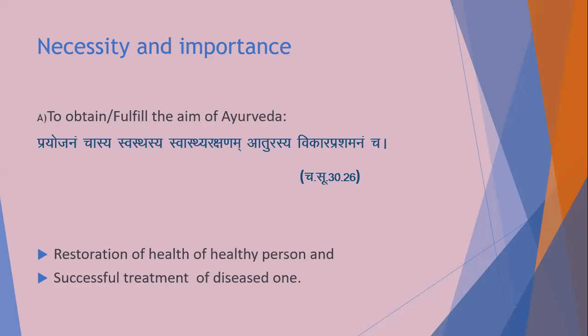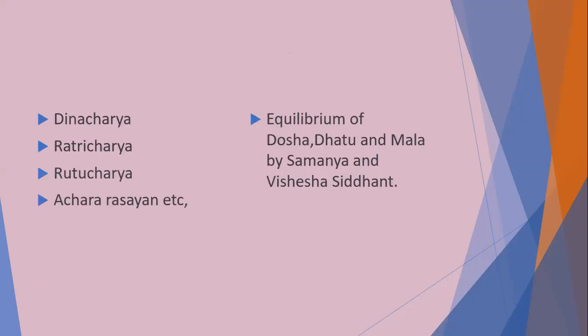There are mainly two aims of Ayurveda, that is, Prayojanam Chasyam, Swasthasya Swastharakshanam, Aturasya Vikar Prasamanam cha. You have already studied this sloka in the first VMS. The first one is Swasthasya Swastharakshanam, meaning the protection of health of a healthy person. The second one is Aturasya Vikar Prasamanam, the successful treatment of a diseased person. Both these aims are fulfilled while studying Dravyaguna. How is it possible?